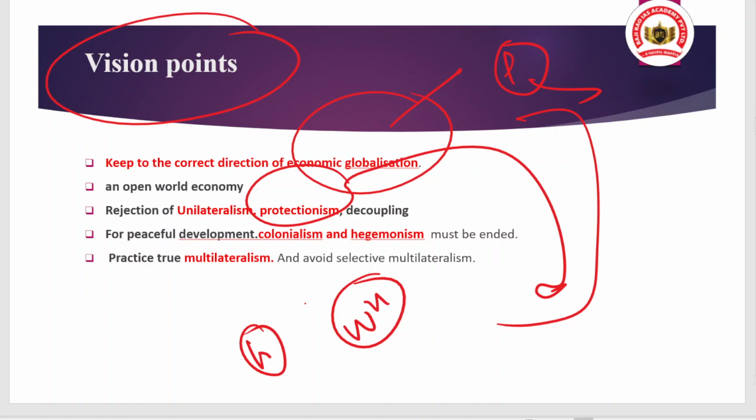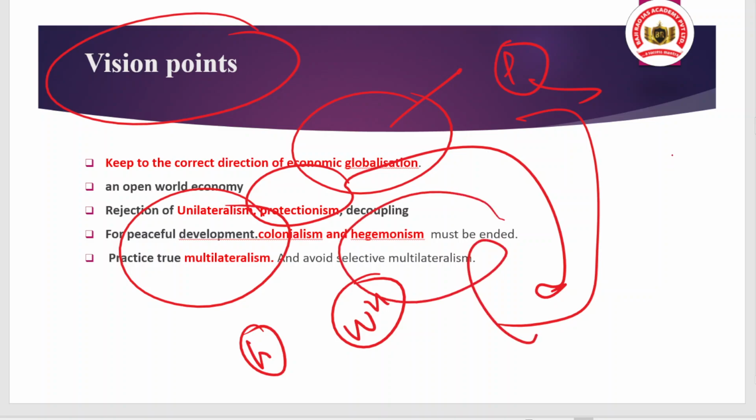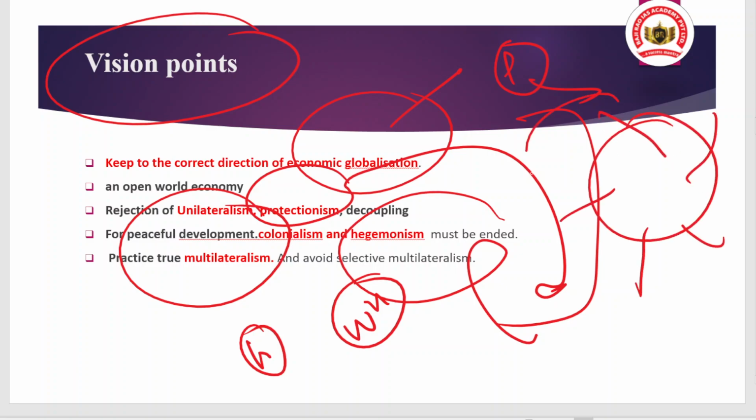Okay, and for peaceful development there is a need to end the strategy of colonialism and hegemony, okay, and there is a need to practice multilateralism and avoid selective multilateralism. So that is the point. And here, what does selective multilateralism mean? Within multilateralism, you are selecting some of the members, some of the countries, and promoting your personal interest. So this is selective multilateralism, and that is not a good approach.